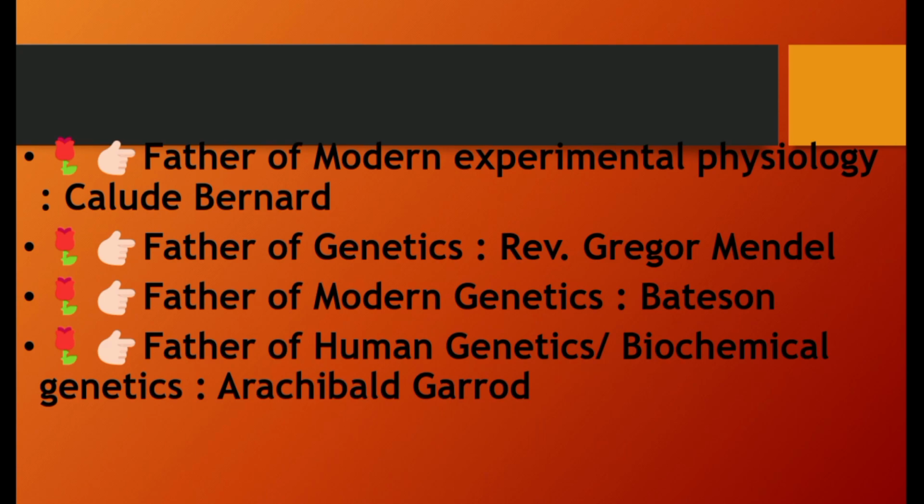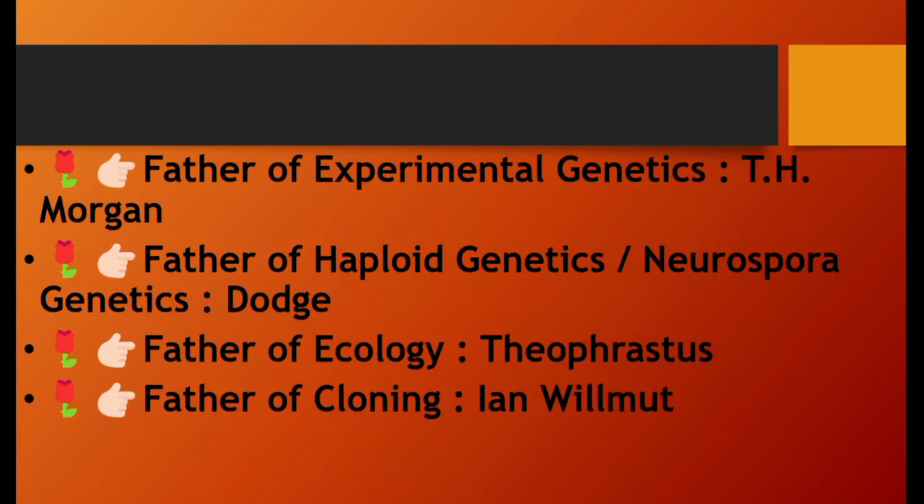Father of modern genetics, Bateson. Father of human genetics or biochemical genetics is Archibald Garrod. Father of experimental genetics, T. H. Morgan, and he used the fruit fly Drosophila for his experiments. Father of haploid genetics or Neurospora genetics is Dodge.